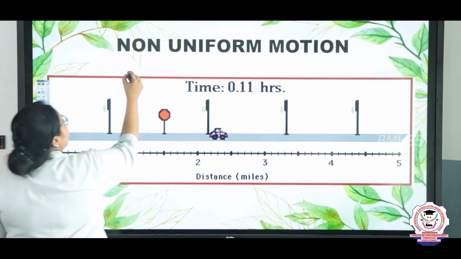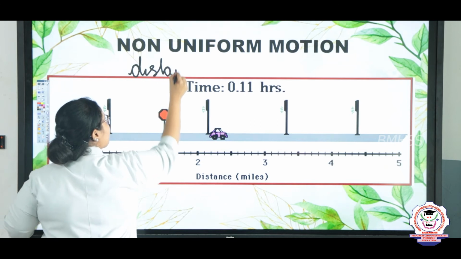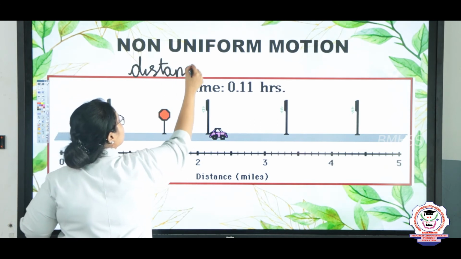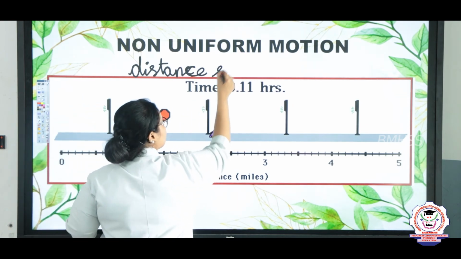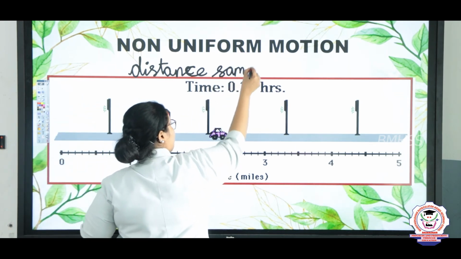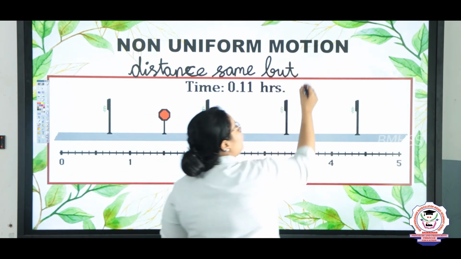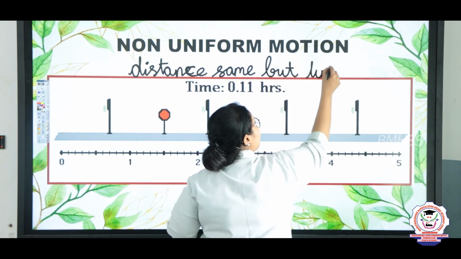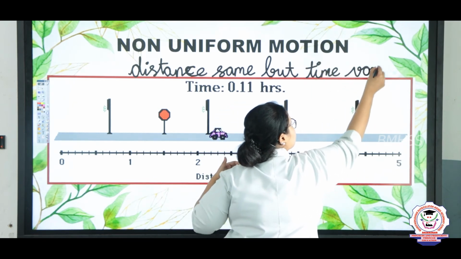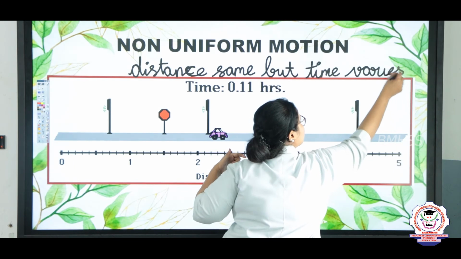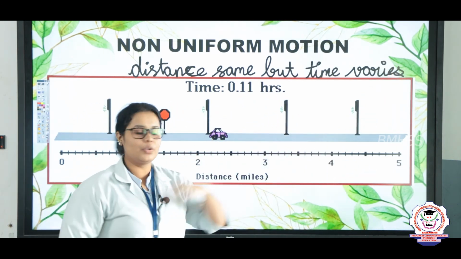So right here, the distance will be the same, but the time will vary. What will vary? Time varies, right? So this is the main difference between a uniform motion and a non-uniform motion.